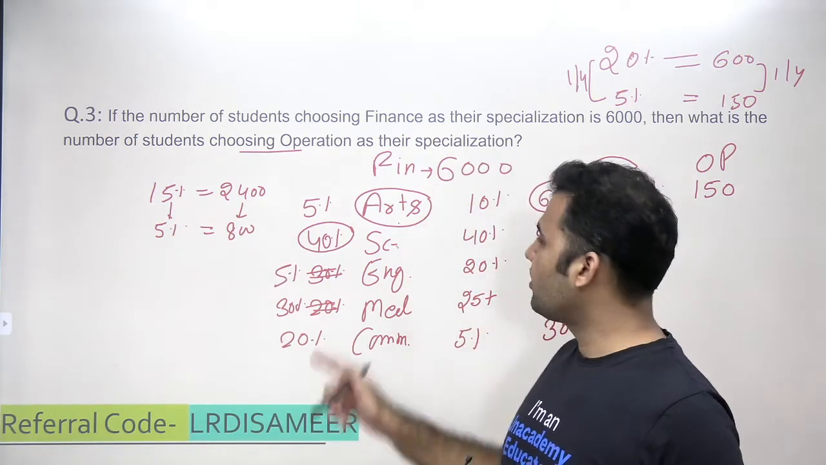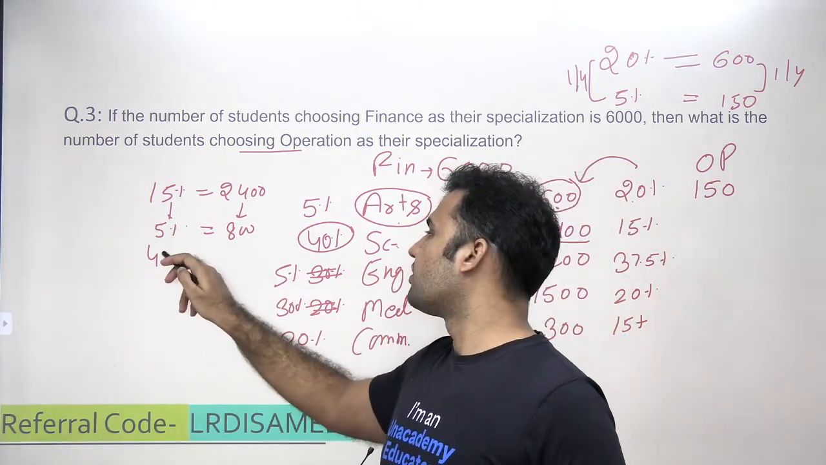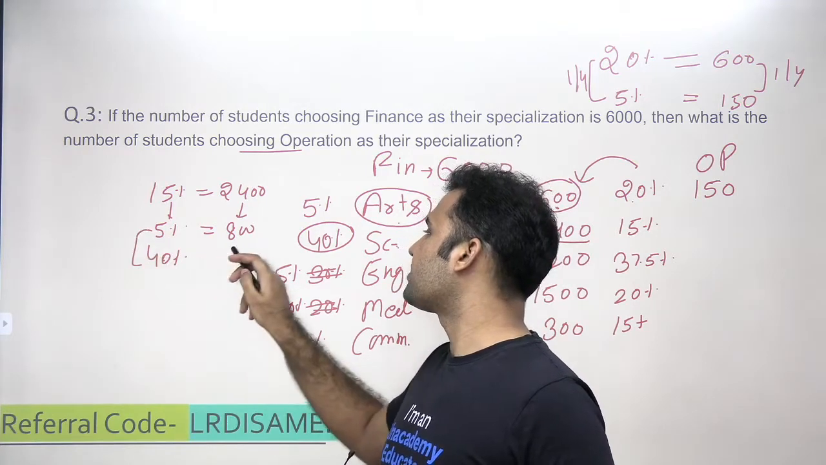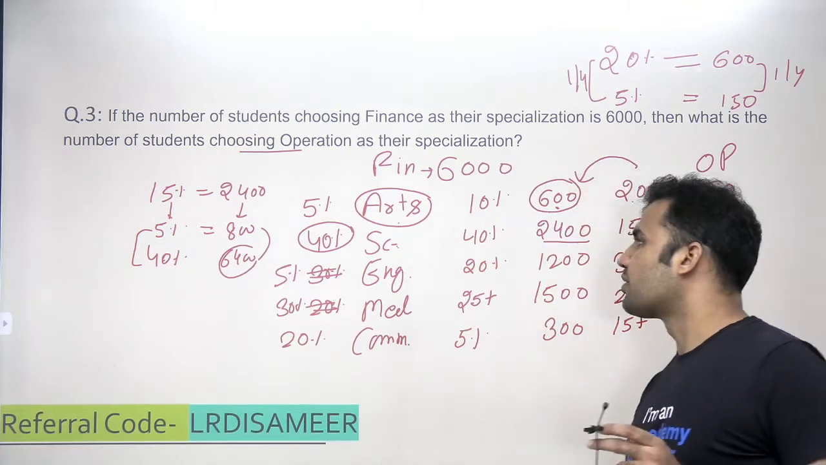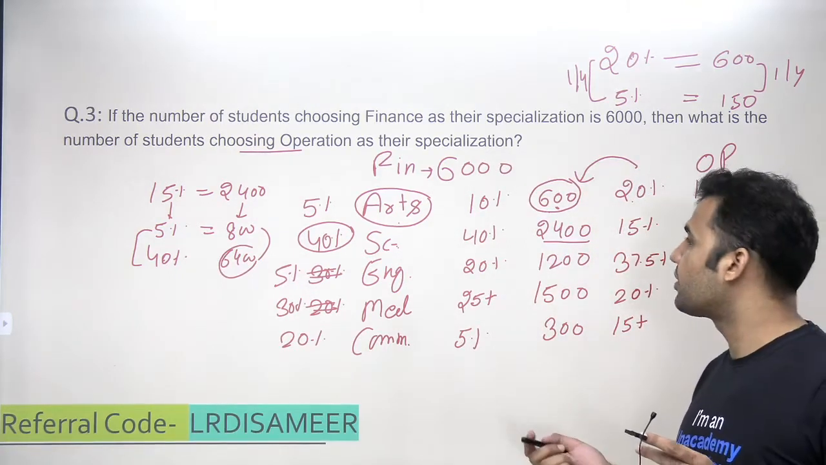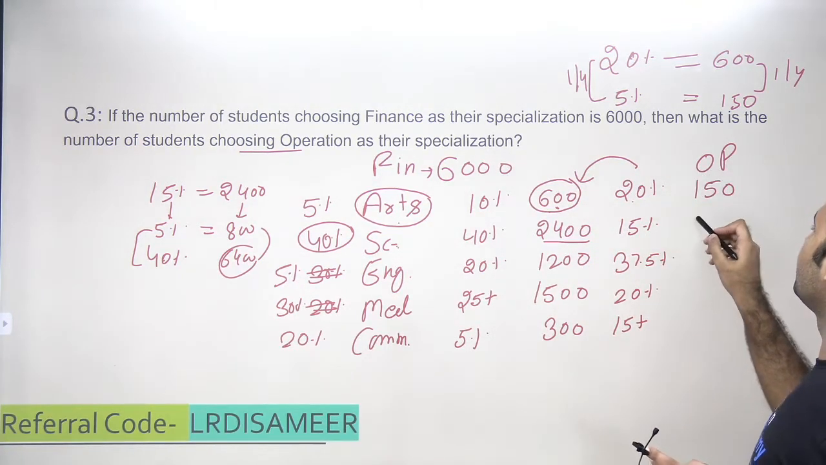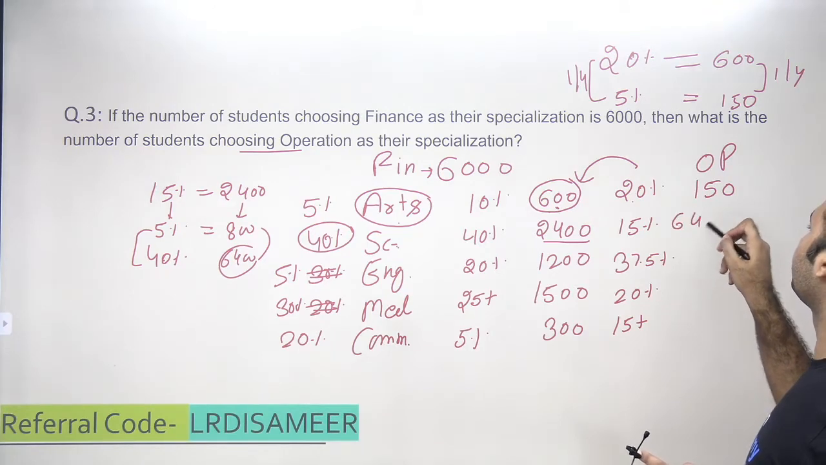What I want to find out? I want to find out 40%. So 40% will be 8 times. That is 6400, right? 8 times. So the number of students from science background choosing operation as a specialization is 6400.